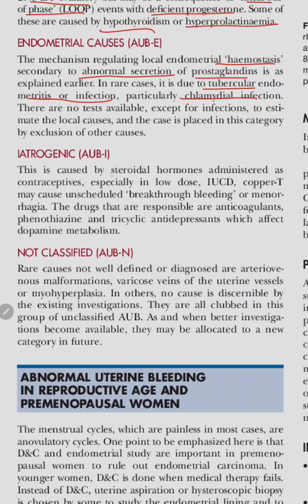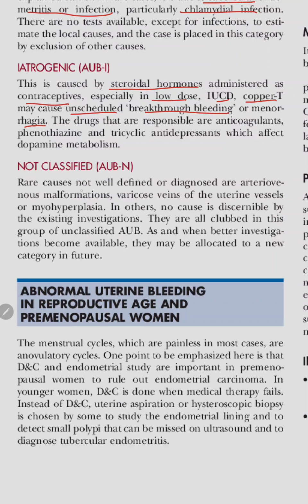Iatrogenic. It is caused by steroid hormones administered as contraceptive, especially in low dose. IUCD copper T may cause unscheduled breakthrough bleeding or menorrhagia. Non-classified. Rare causes not well defined, diagnosed otherwise, are arteriovenous malformation, varicose vein of the uterine vessels, or myohyperplasia.